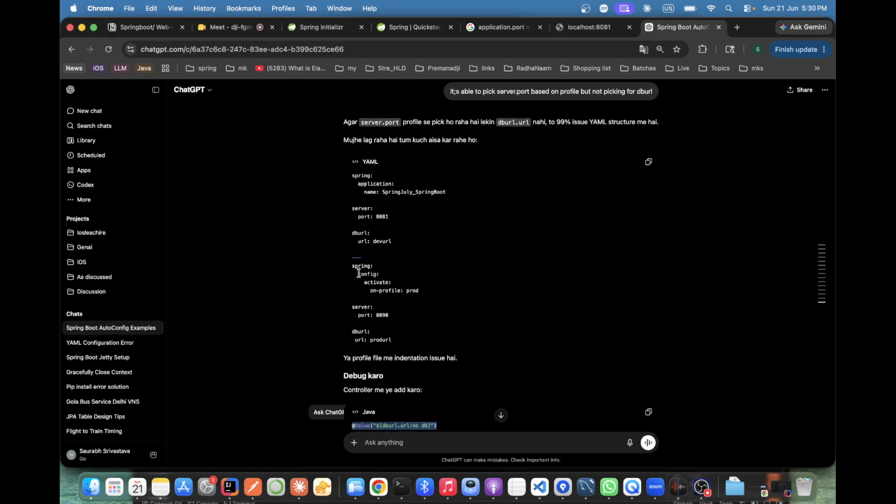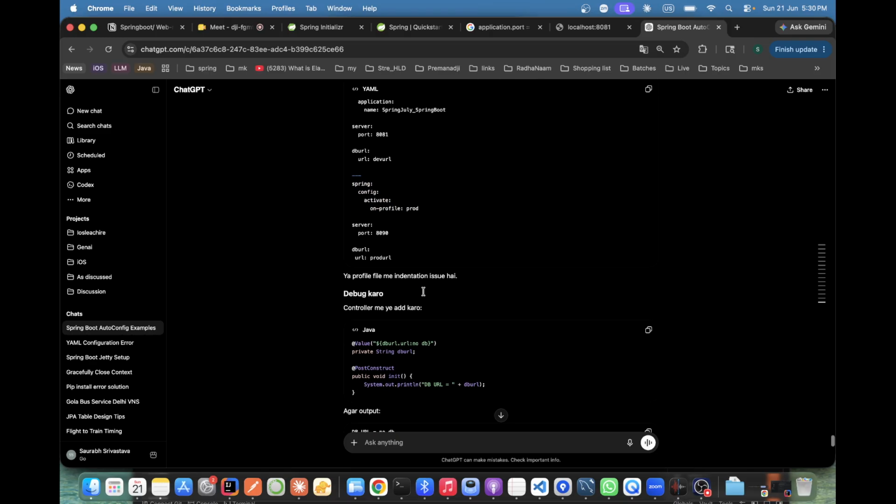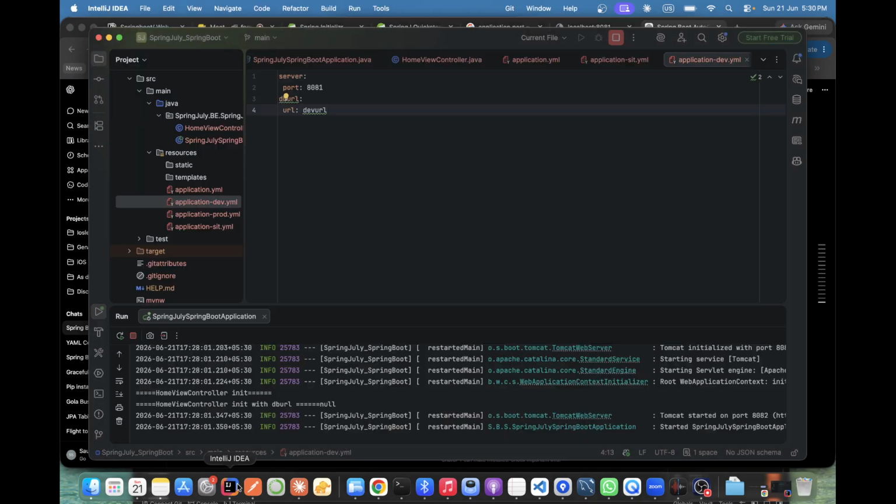No. So it does not mean to change this one because ultimately they are picking this file. DB URL, it's all in single. So we are keeping everything here. See, no space, DB URL. Wait.